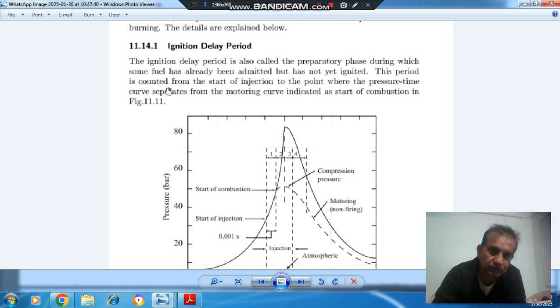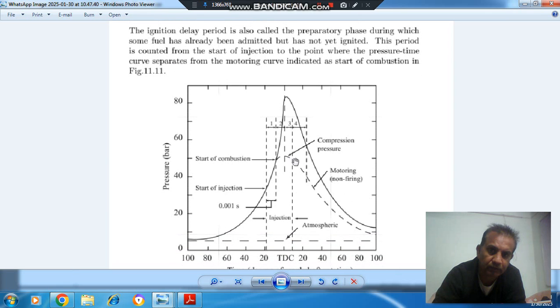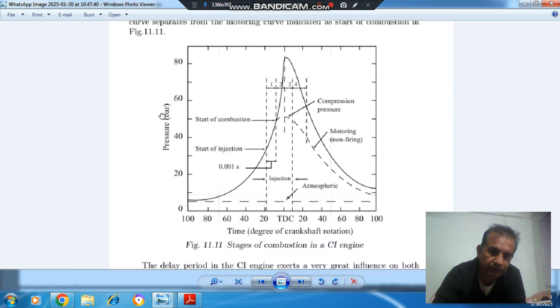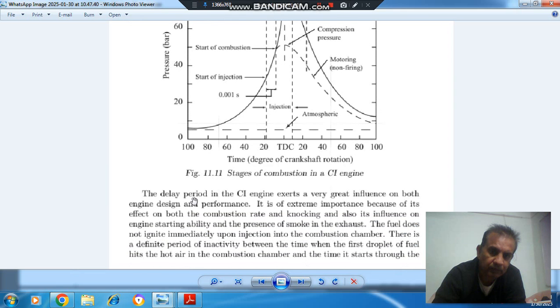This period is counted from the start of injection to the point where the pressure time curve separates from the motoring curve. This is a motoring curve. Indicated as the start of combustion in figure 11.11. So this is the delay period.